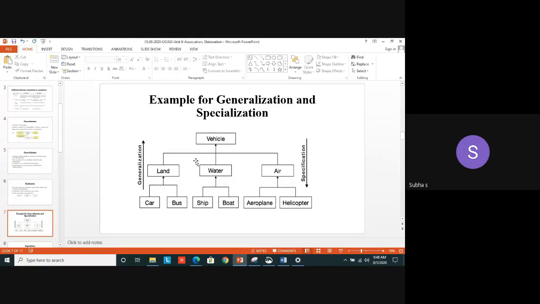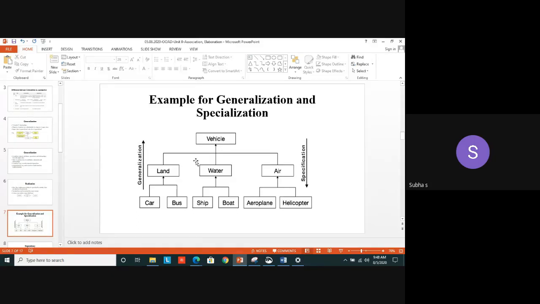So, we can take an example. Student. A student, it's an example for what? Generalization. That student can be divided into what? CSE student, mechanical student, ECE, EEE student. That CSE student in particular, he can be what? Second year CSE student, third year student, or final year student. Like that, you are going specifically. All these things we are denoting using those symbols.